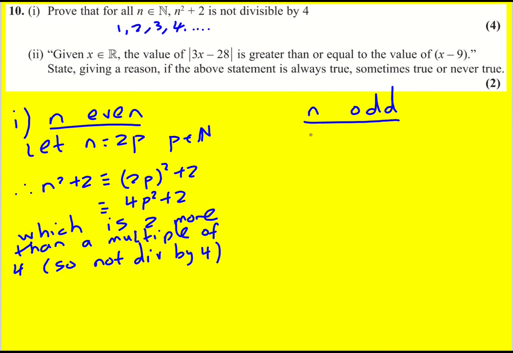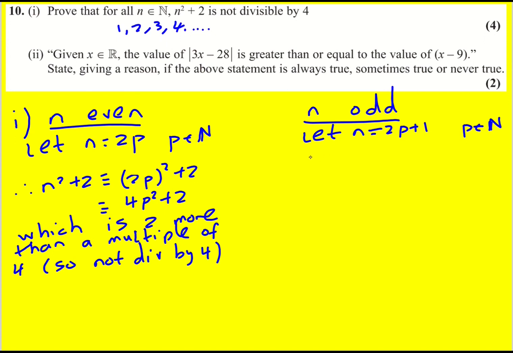Then for n odd, it's going to be very similar, but let n equal 2p plus 1. That will guarantee it's an odd number because 2p is even, and then adding 1 onto it. P can then be any natural number. Remember, this is so important to do. You can't just try out some different values of n. We're proving it for any value of n, given it's a natural number. Okay, because p can vary: 1, 2, 3, 4, 5, and so on.